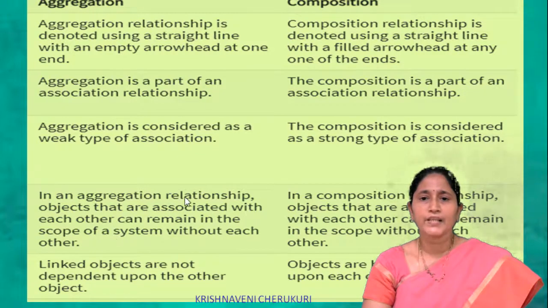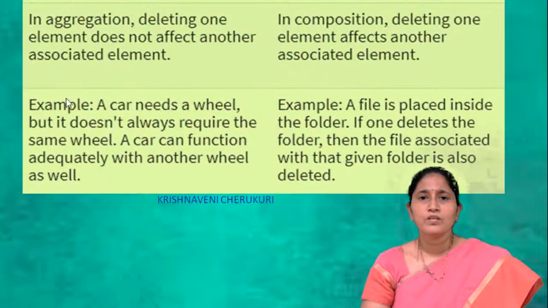In an aggregation relationship, objects that are associated with each other can remain in the scope of the system without each other. In a composition relationship, objects that are associated with each other can't remain in scope without each other. The linked objects are not dependent upon the other objects in aggregation, and the linked objects are highly dependent upon each other in composition. Then, coming to one more example. In aggregation, deleting one element does not affect another associated element. In composition, deleting one element affects another associated element.